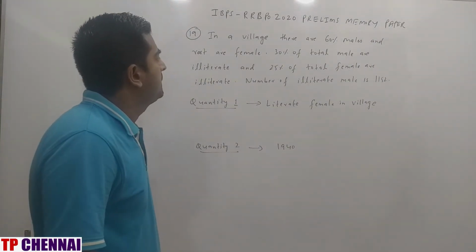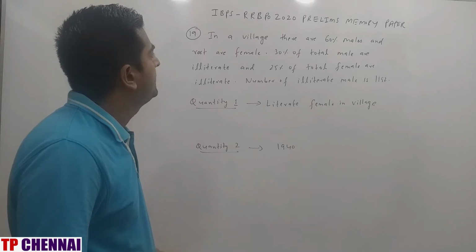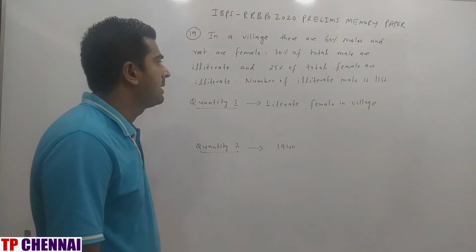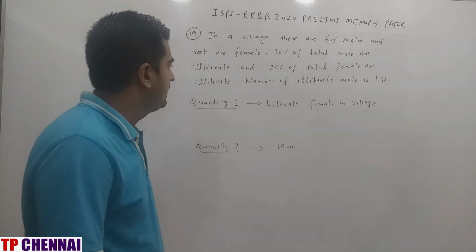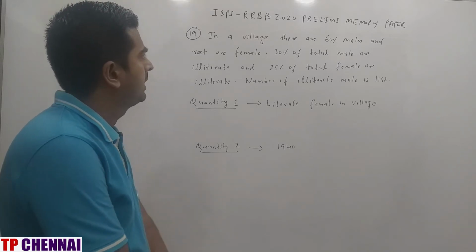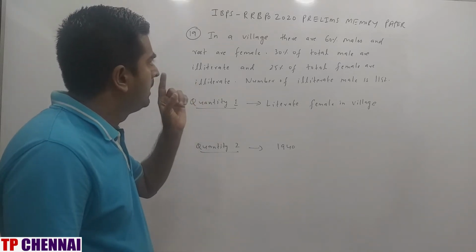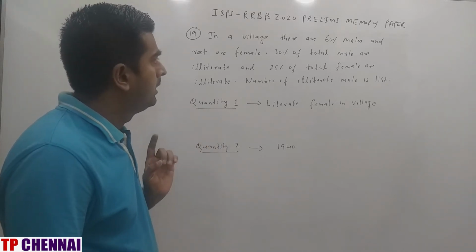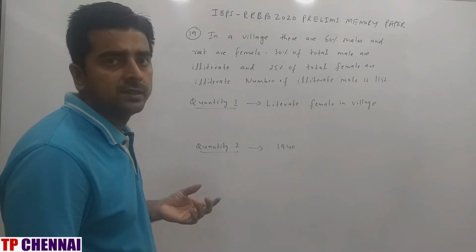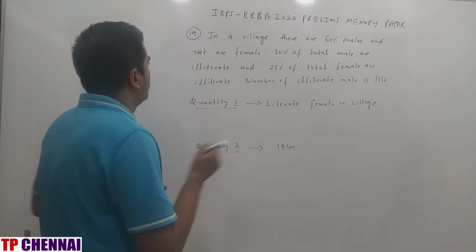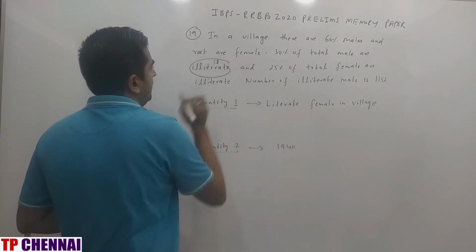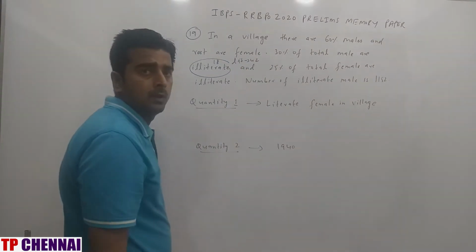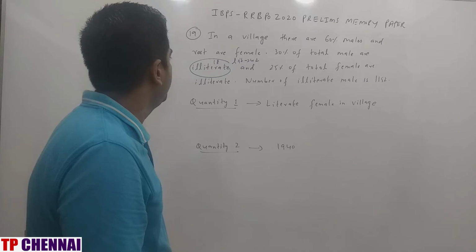In a village there are 60% males and the rest are female. 30% of total males are illiterate and 25% of total females are illiterate. Number of illiterate males is 1152. Now quantity 1, literate females in the village. Can we solve this question orally? Total population consists of male and female. So male is 60, female is 40. 30% of male, that means 30% of 60 is how much? 18. 18 males are illiterate. So literate will be how much? 42, right? And 25% of total females are illiterate.